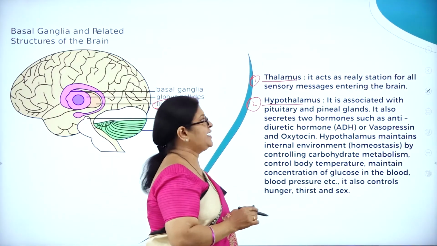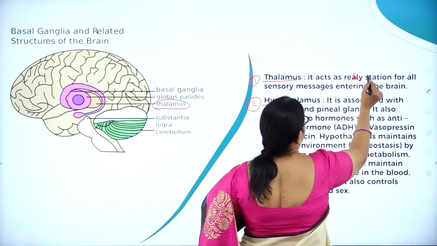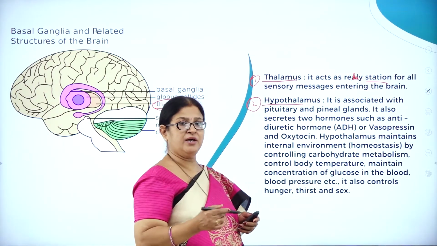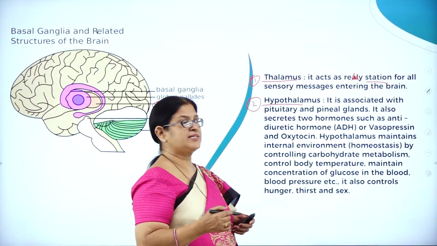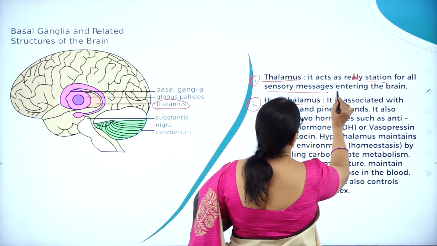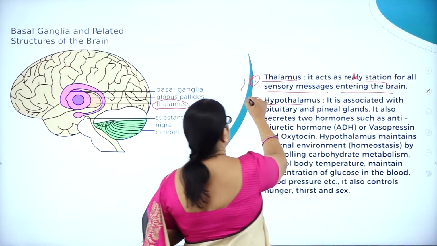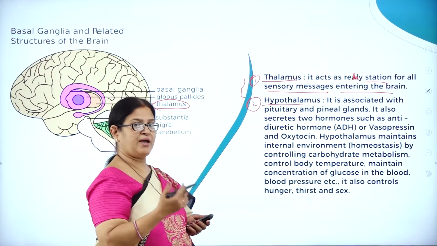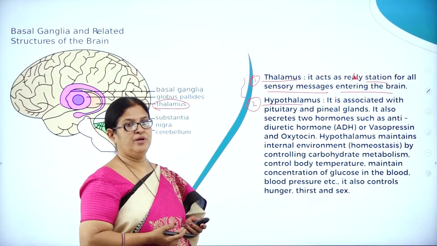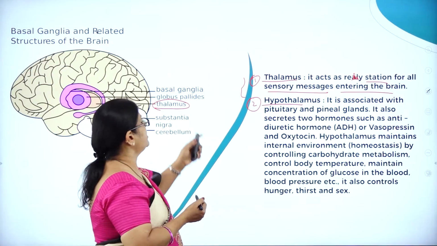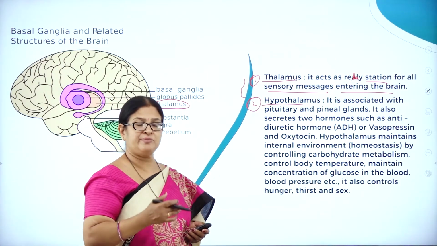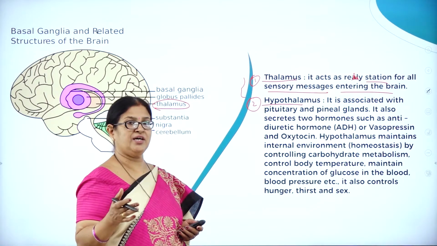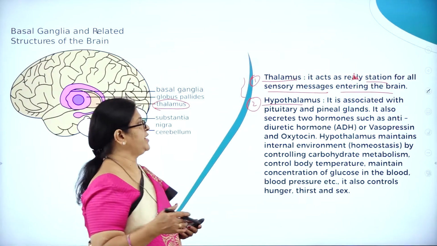So thalamus acts as a relay station. Relay station means what? Pass on the messages, information entering the brain. So thalamus acts as a relay station for all sensory messages entering the brain. See how important this part of the brain is. So thalamus and hypothalamus play a very great role, right? Relay station means that which passes on the information or messages that enter the brain.